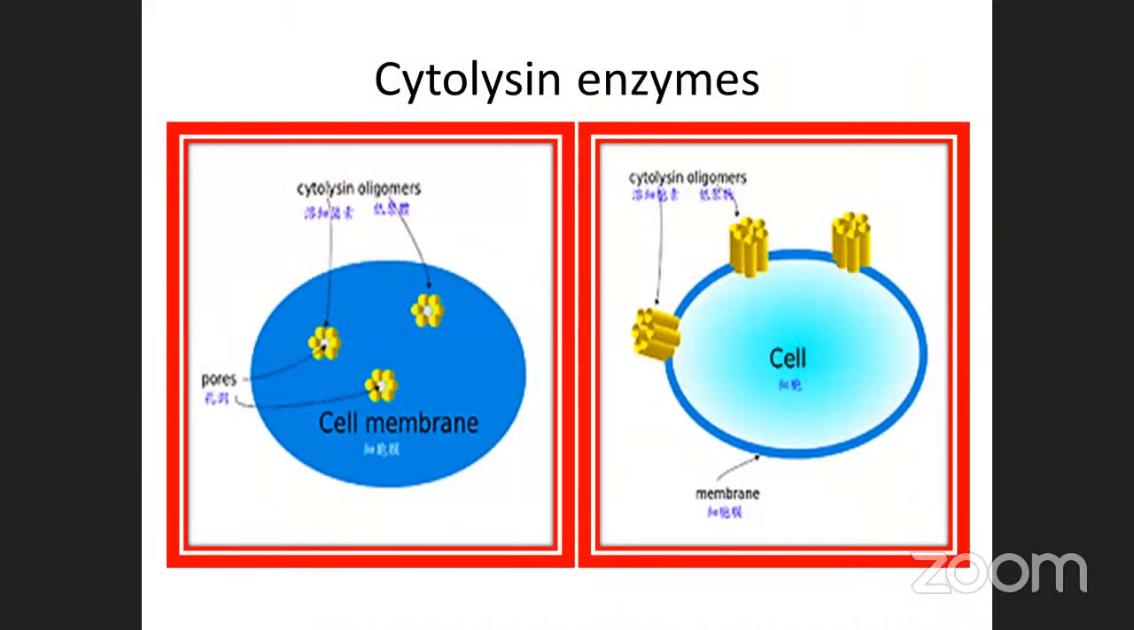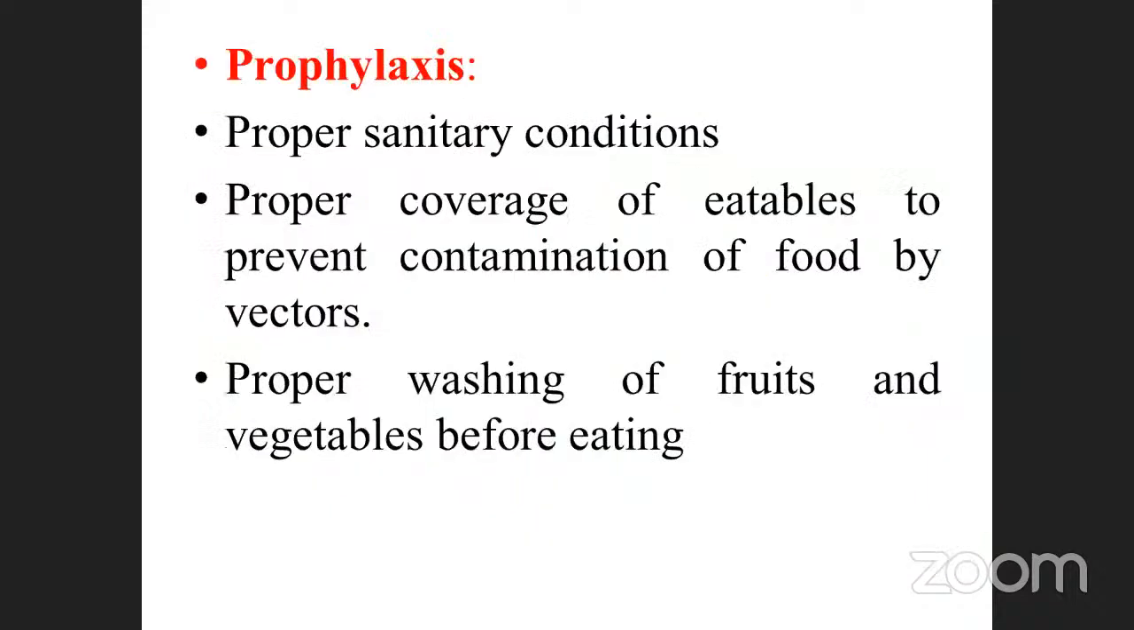See, this is the structure: cell membrane, cell. This is called cytolysine oligomers. What is the meaning of oligomers? It's nothing but protein molecules. All the enzymes are proteins. Already you know the proverb: all enzymes are proteins, but all proteins are not enzymes. Next is prophylaxis.